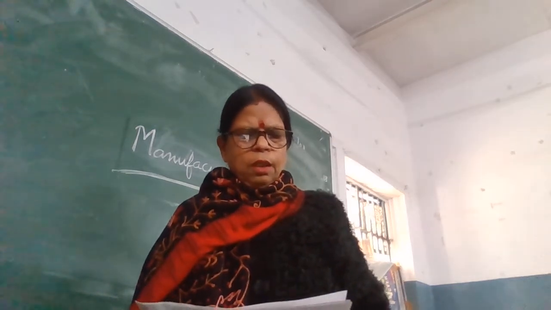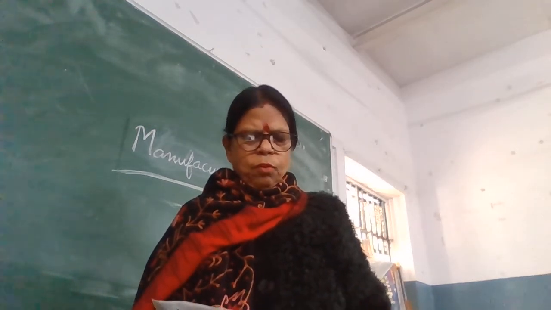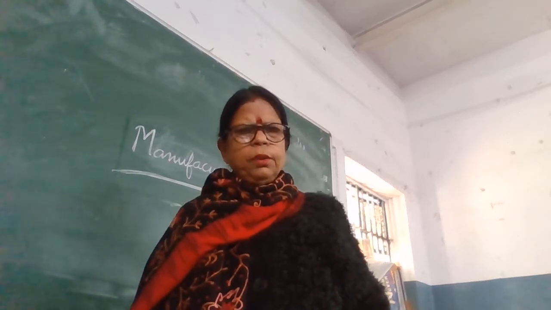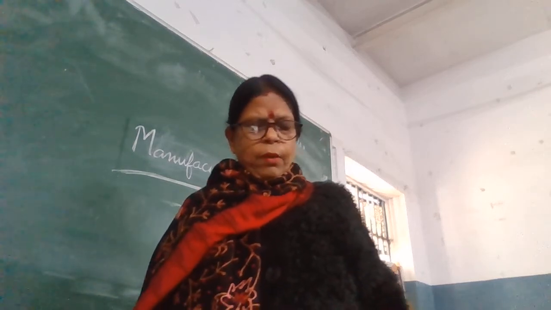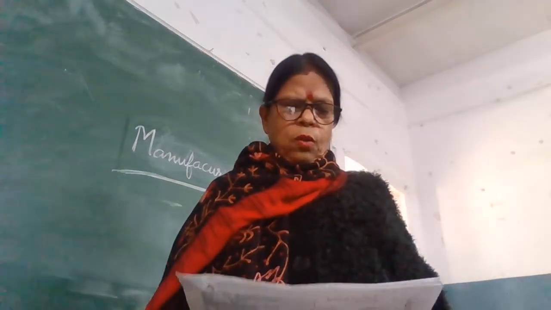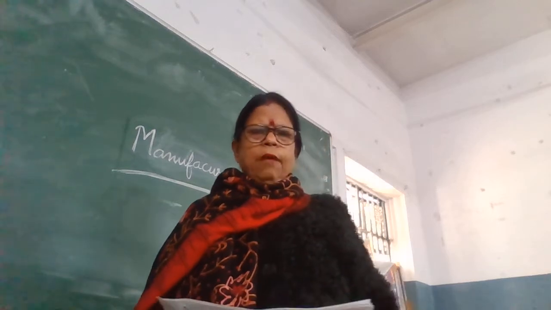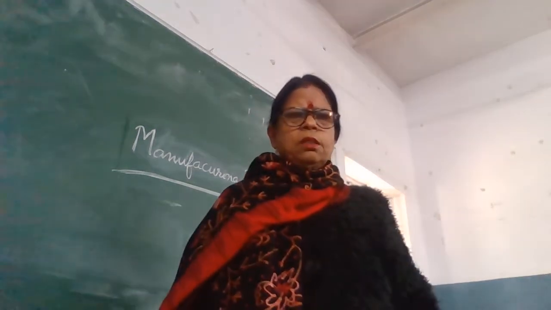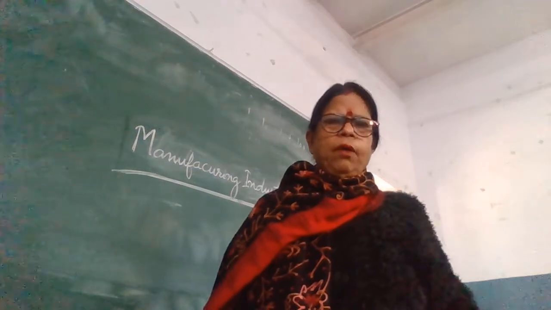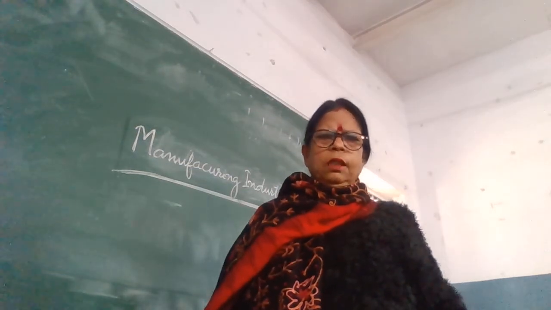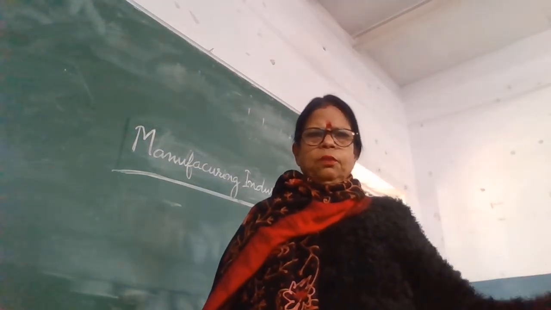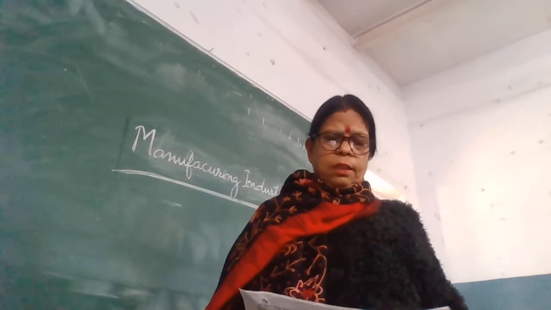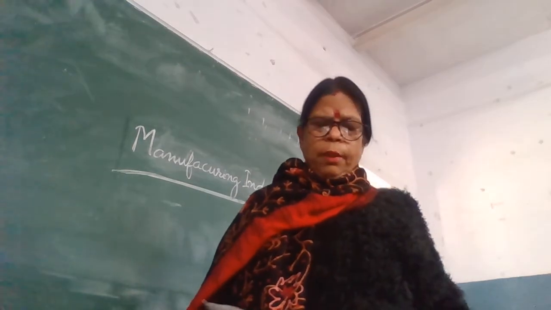Now next question is, give two examples of joint sector industries. Number one is Oil India Limited. I was checking the answers of your last test, and I found that you have written this answer in the public sector industry.